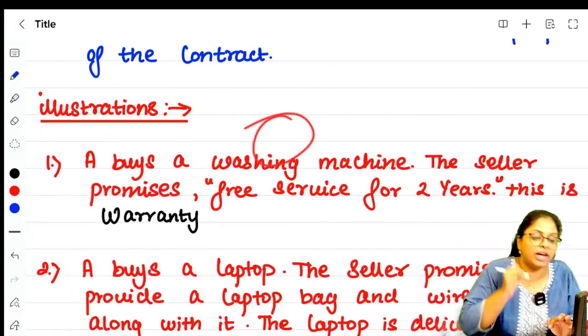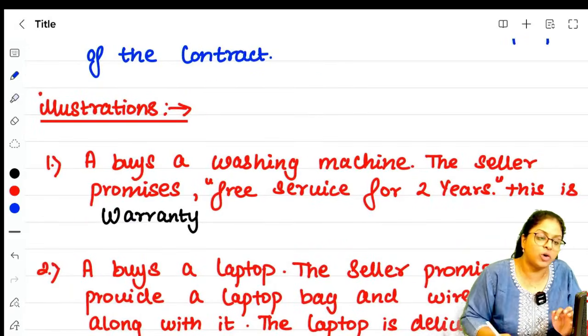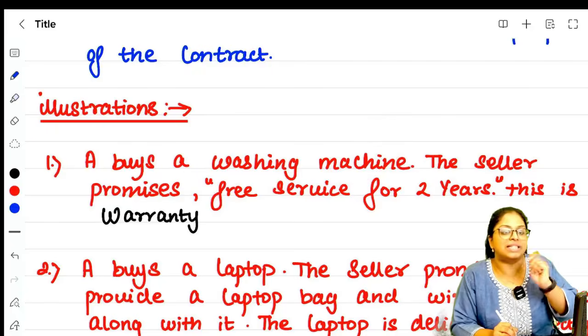For example, you ordered a washing machine. That time while selling, they told we'll give you 2 years of free servicing, right?